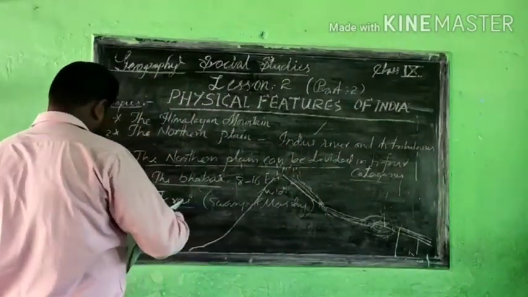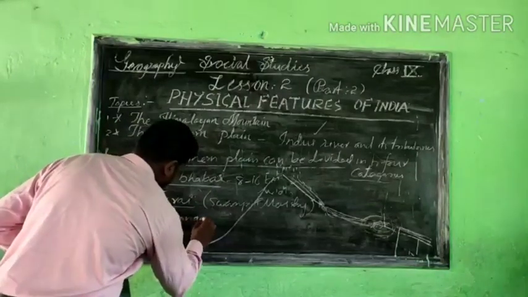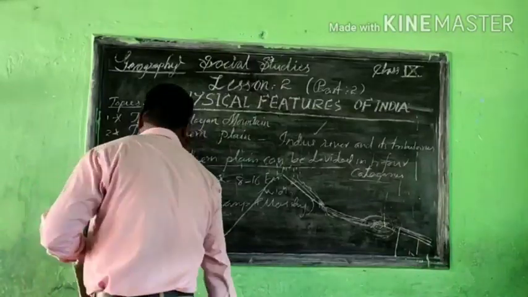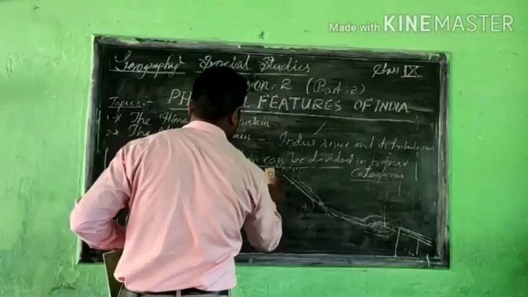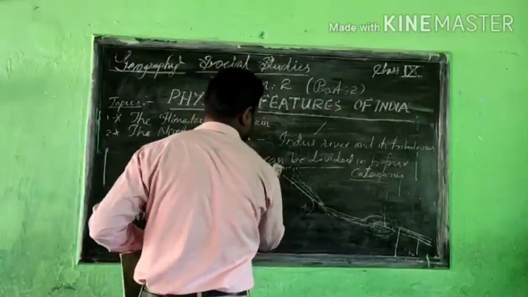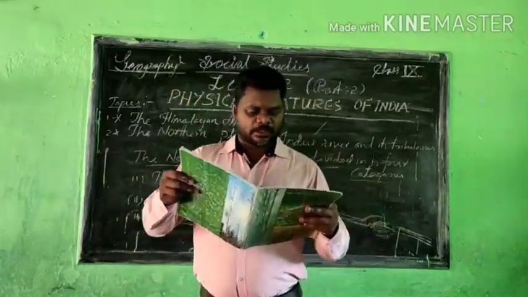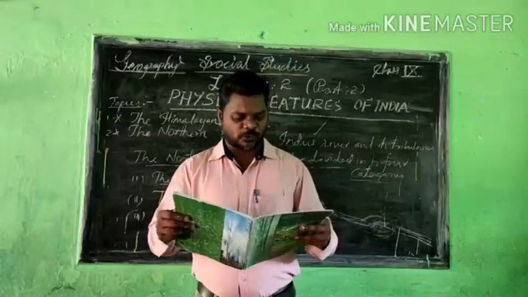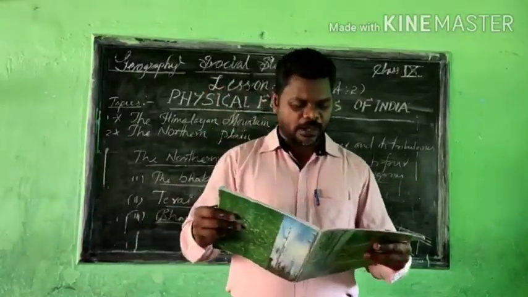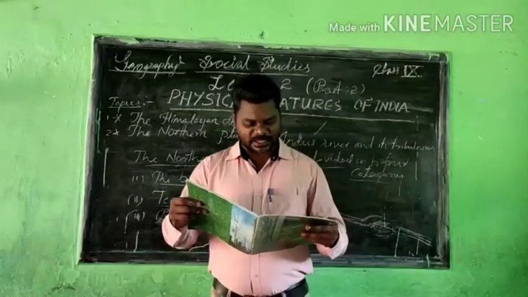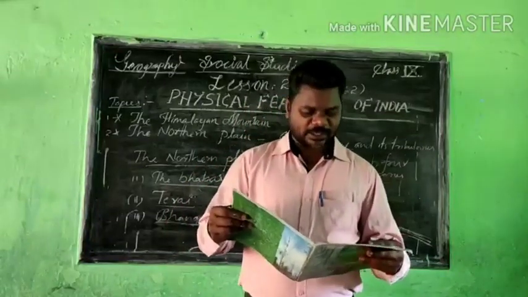That is called Bangar. Okay. What do you mean by Bangar? I'll explain. So here it is mentioned that the largest part of the northern plain is formed of older alluvium. It lies above the floodplain of the rivers and presents terrace-like features in the part known as the Bangar, and locally known as the Khadar.